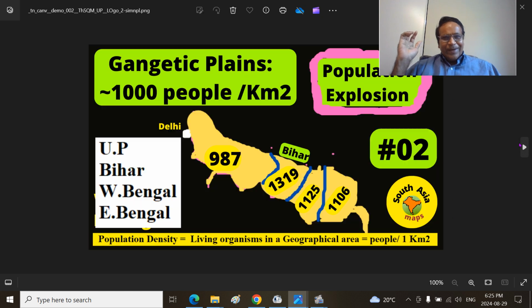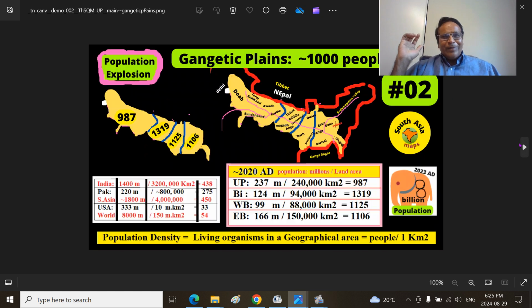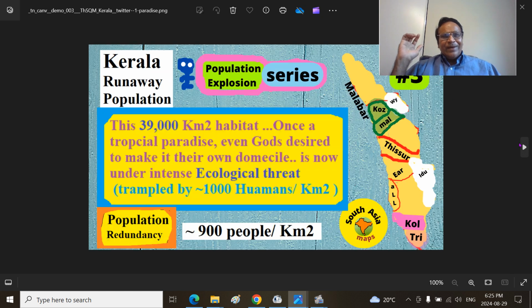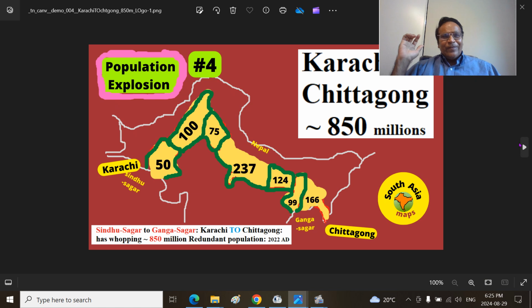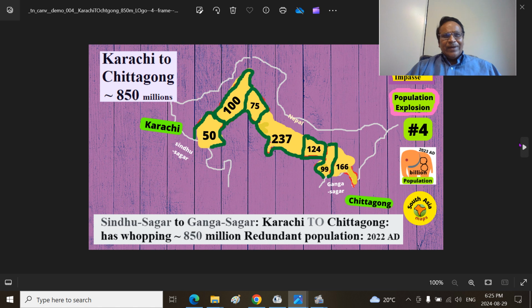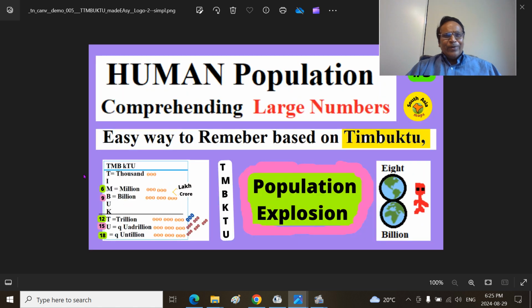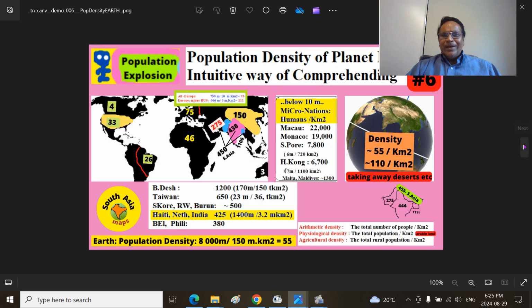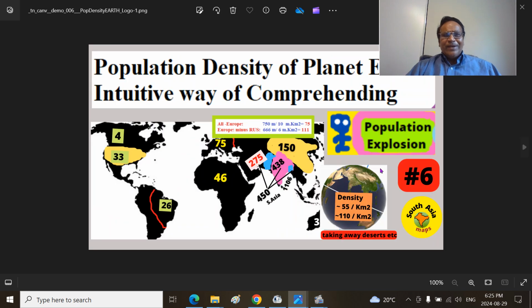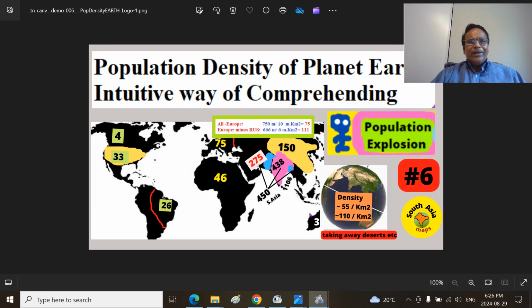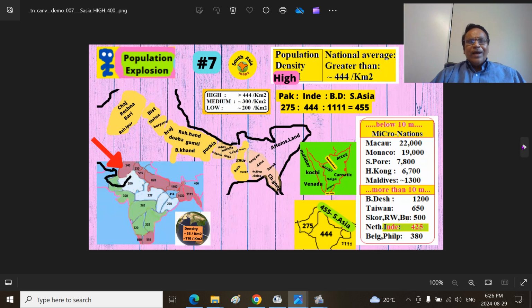So many. This is the Gangetic Plains population. This is the Kerala population, and from Karachi to Chittagong population area. This is the human population. How do you remember millions, billions, and bigger numbers? The population density of planet Earth, very intuitively, you can get it. I have put a lot of time on that.